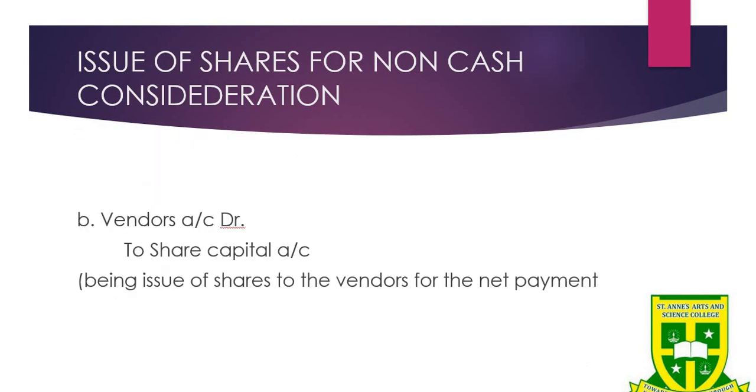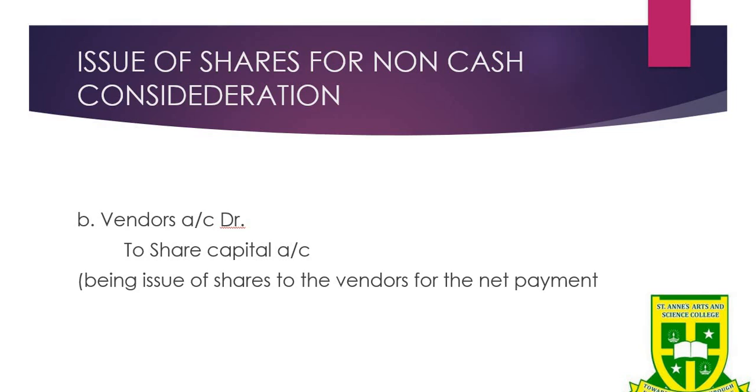After taking the assets and liabilities of the vendor company, we are going to settle the vendor company in the form of shares, because we are seeing issue of shares for non-cash consideration. So here cash will not be involved. We are going to settle the vendors in the form of shares which belong to our company.